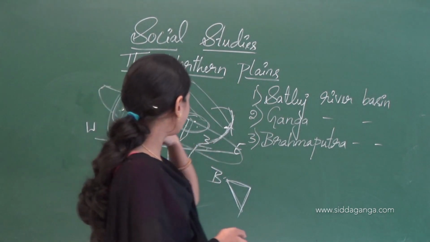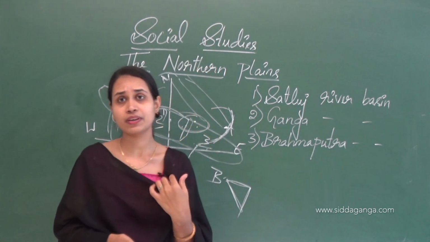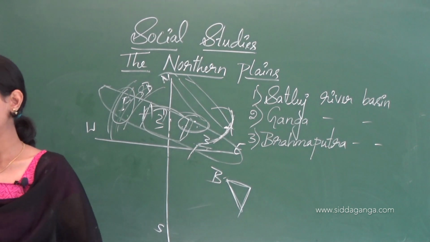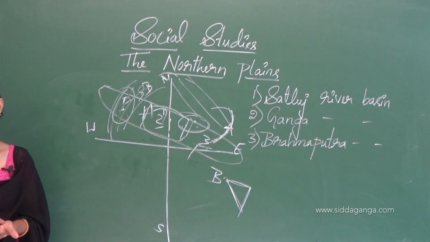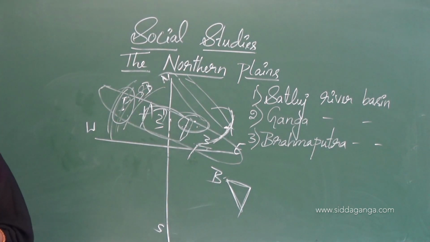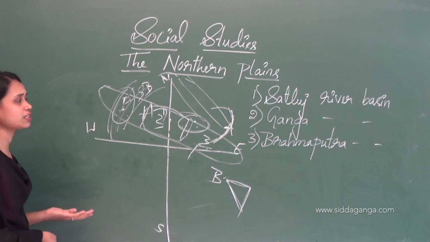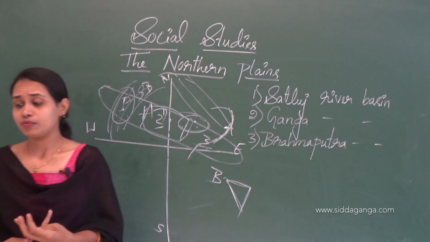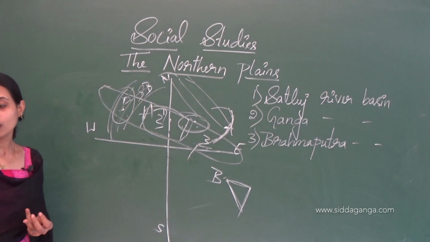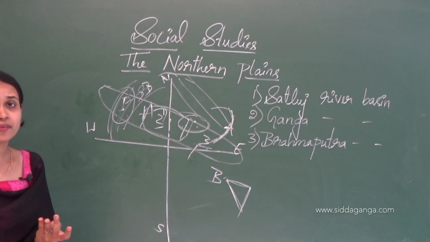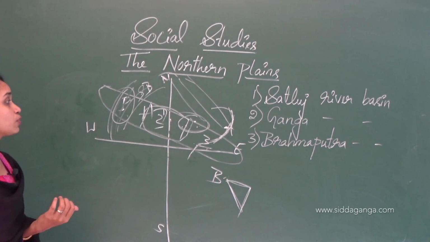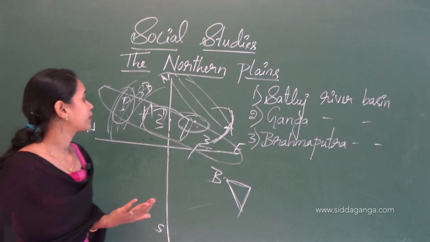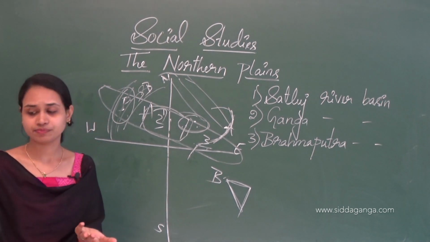The main languages spoken here are Hindi and Urdu. Main festivals celebrated here in Bihar are Chhath, Diwali, Holi, Dashera and Durga Puja.